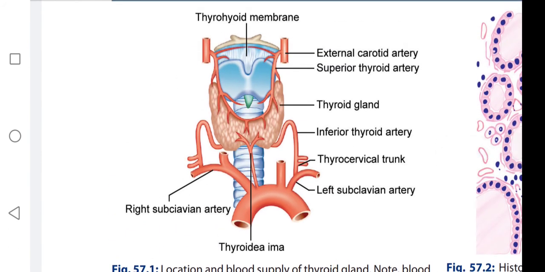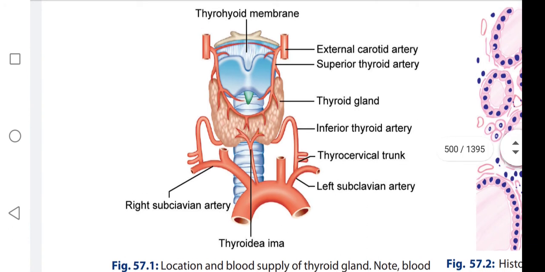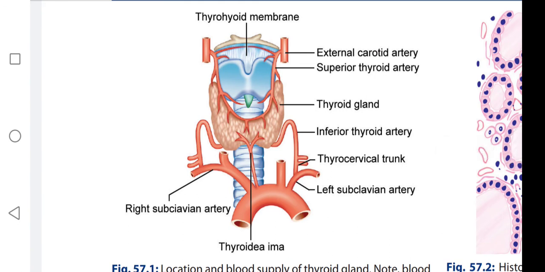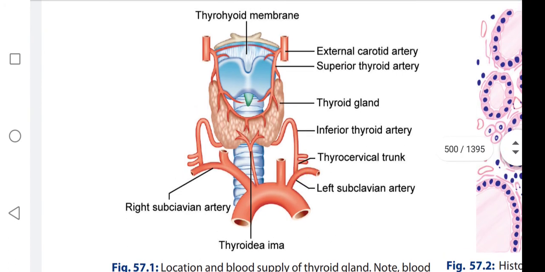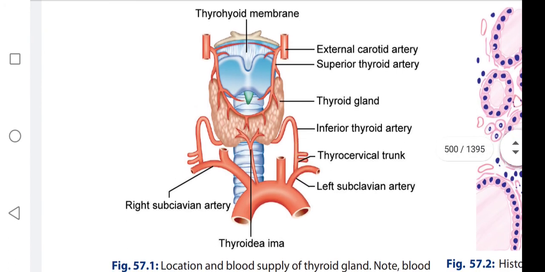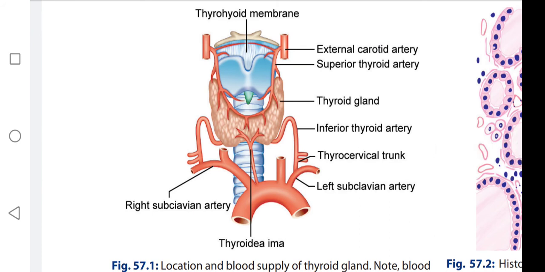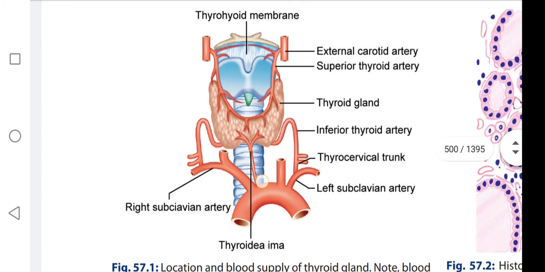There is a projection, an elevation that originates from the isthmus. In some cases it is called pyramidal lobe. It is not appearing here, but it's okay. This one is the branch coming from the inferior thyroid artery, the thyrocervical trunk, and the thyroidea that originates from the right subclavian artery.